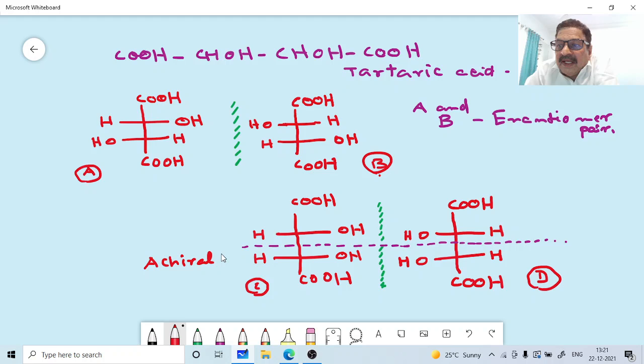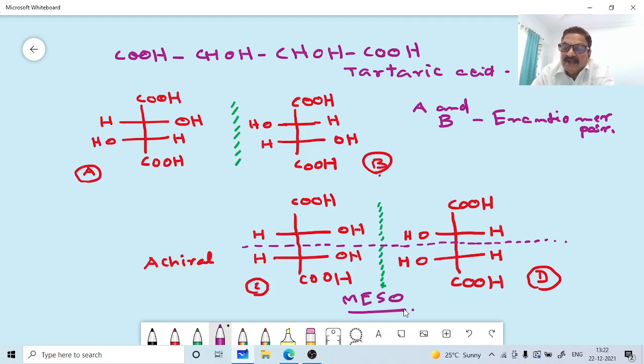Now C and D are identical and they represent the same molecule. Such molecules are called mesocompounds. Okay, therefore these are mesocompounds. C and D have a plane of symmetry passing through the center of the molecule. It is an achiral molecule even though it has two stereogenic centers. They are identical molecules and represent the same molecule. Such molecules are called mesocompounds.